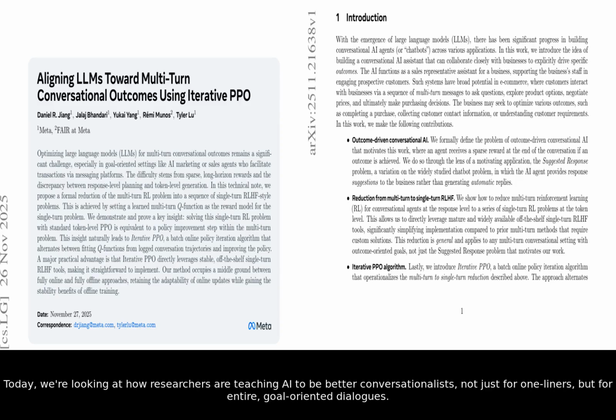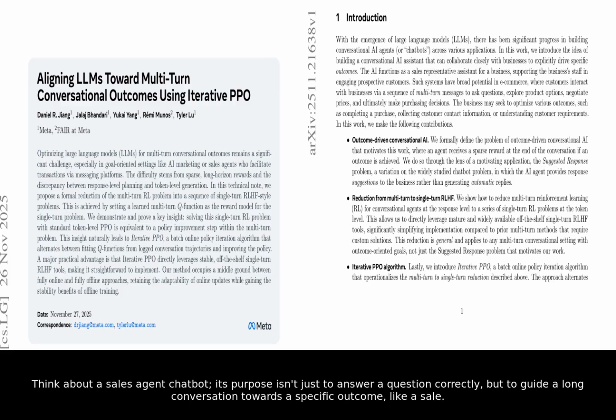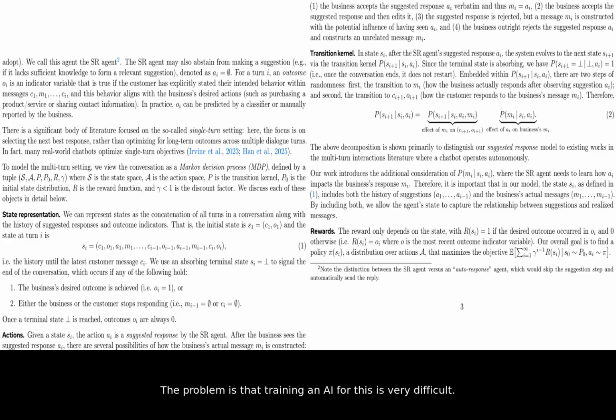Today, we're looking at how researchers are teaching AI to be better conversationalists, not just for one-liners, but for entire, goal-oriented dialogues. Think about a sales agent chatbot. Its purpose isn't just to answer a question correctly, but to guide a long conversation towards a specific outcome, like a sale. The problem is that training an AI for this is very difficult. The reward, like a completed purchase, only appears at the very end of a potentially long conversation.